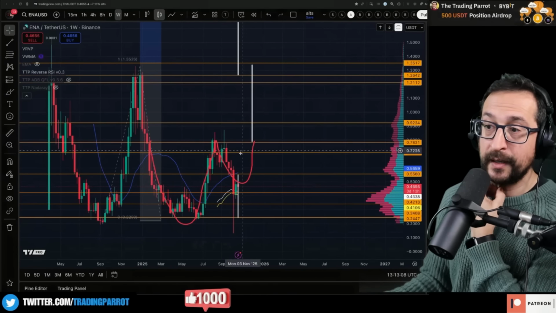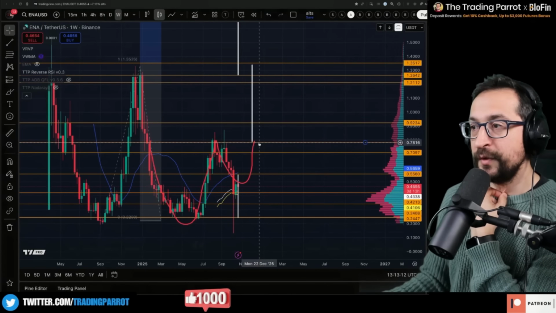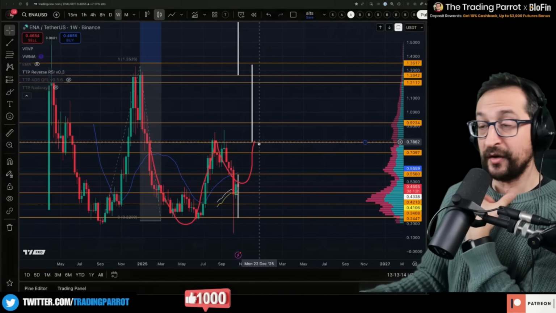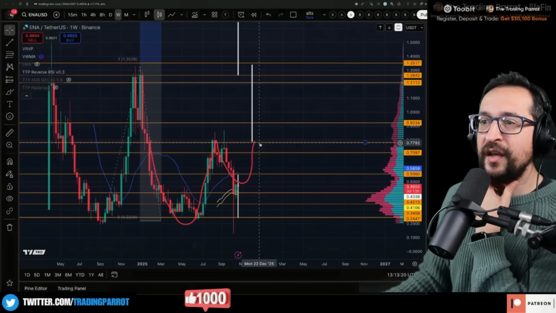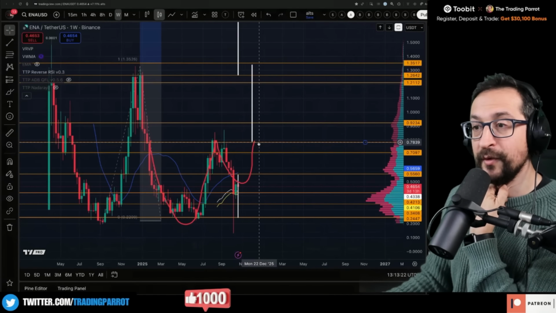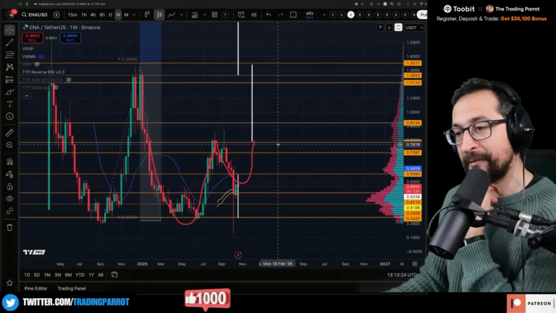If we project this at this speed, we should get to 78 by 22nd of December. It's not that I'm forecasting that. I'm trying to measure if it makes sense in terms of time to arrive there at that point and then still rally into February.